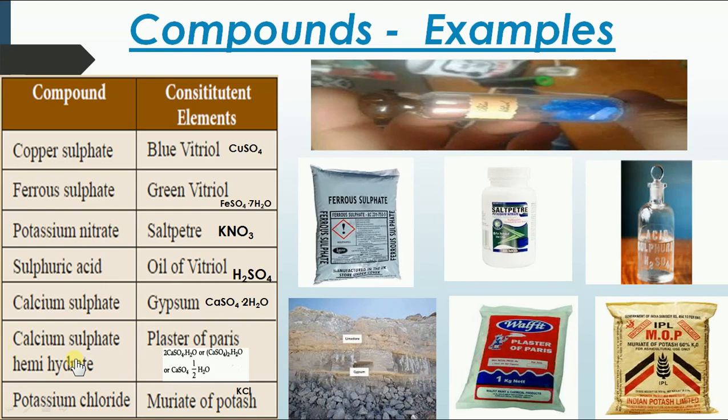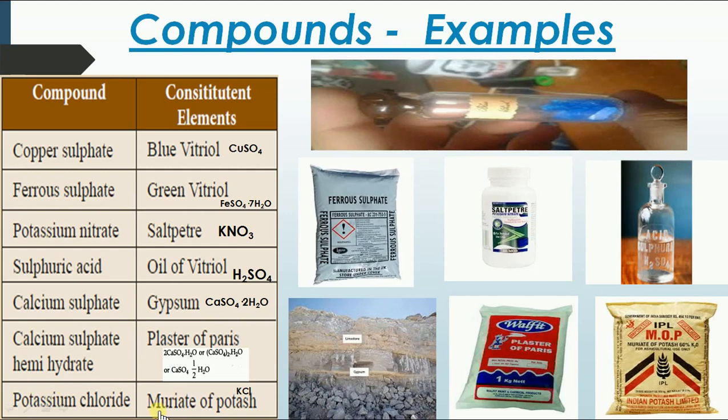The next is calcium sulfate hemihydrate. Wherever you come across this hemi, it means half. So calcium sulfate half hydrate. When you heat the gypsum, it loses 1.5 water molecules and forms plaster of Paris, which we call POP. We use it for plastering broken bones and wall putty, and to make some designs. So this is plaster of Paris. The formula of this is this.